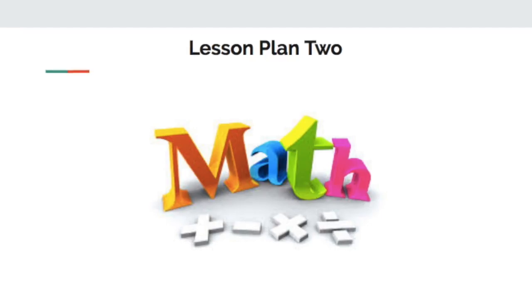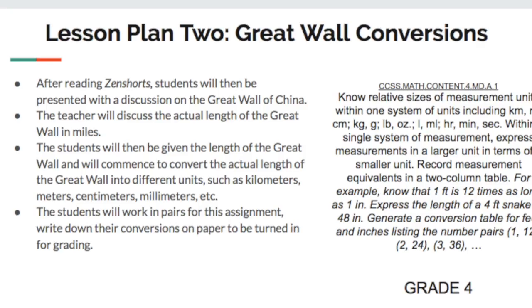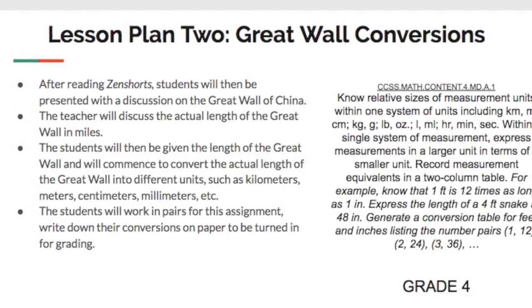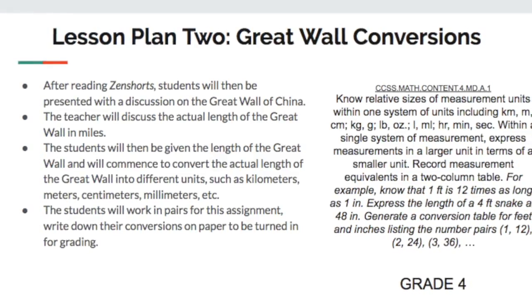So for my second lesson plan, I chose to draw from math. So lesson plan 2 is Great Wall conversions. After reading Zen Shorts, students will then be presented with a discussion on the Great Wall of China. The teacher will then discuss the actual length of the Great Wall in miles.